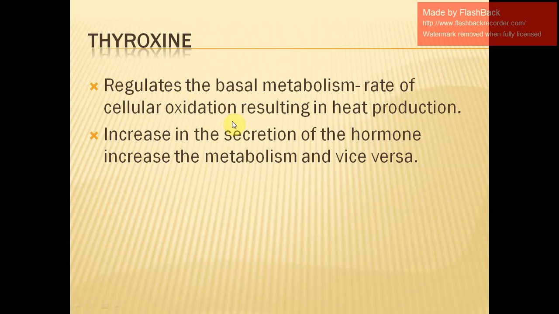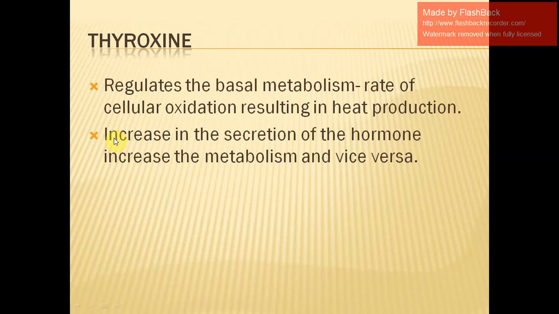Cellular oxidation means what? Whenever you are consuming food, as in the digestive system, when you are taking food, it is digested, and each cell gets its glucose. Once that glucose is produced, in the presence of oxygen, it gets oxidized. That is called your cellular oxidation, and heat is produced in the form of energy. So that is called your basal metabolism. So the rate of cellular oxidation resulting in heat production is controlled by our thyroxine.